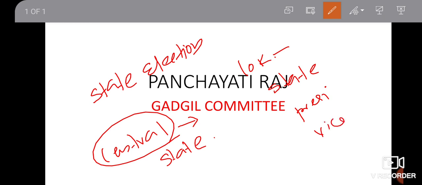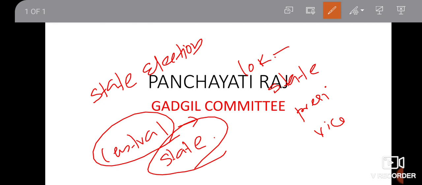So by the 73rd and 74th Amendment Act, they constituted another constitutional body, that is the State Election Commission. So this election commission will be conducting the elections to the Panchayat. Okay, so when we are casting votes in the election to the Panchayat, all these things are conducted and managed by the State Election Commission only.